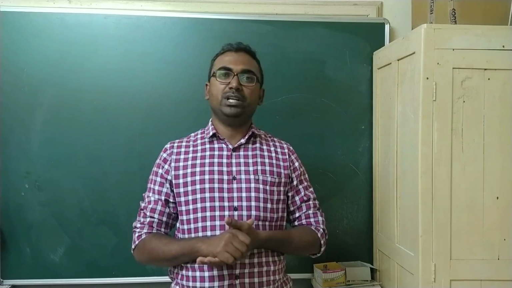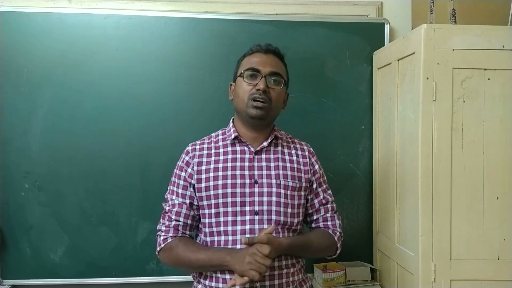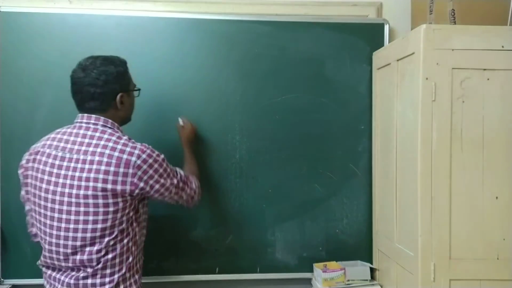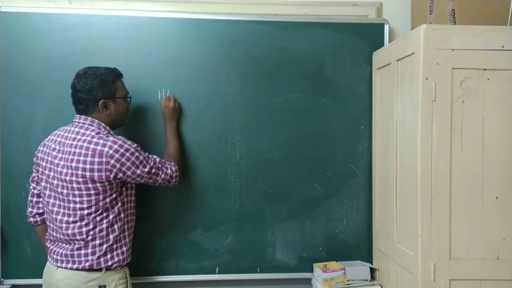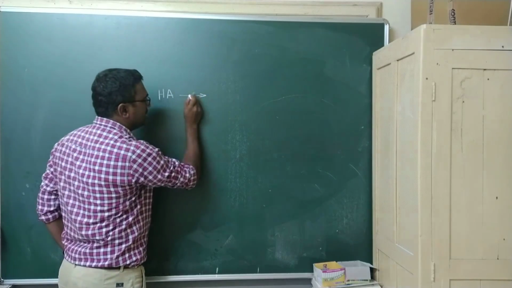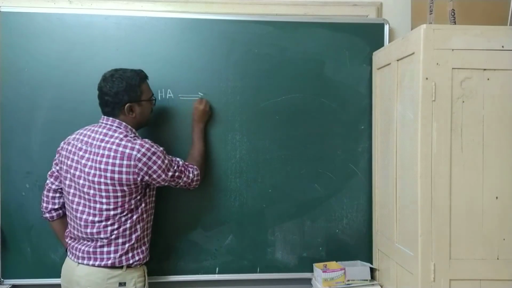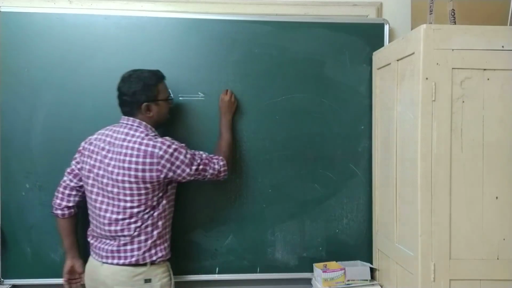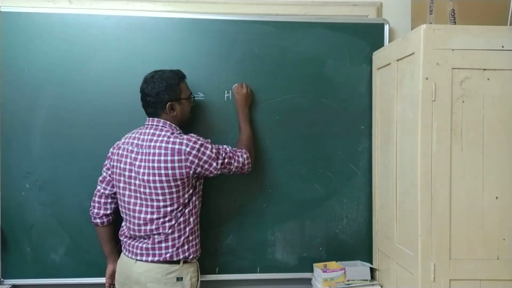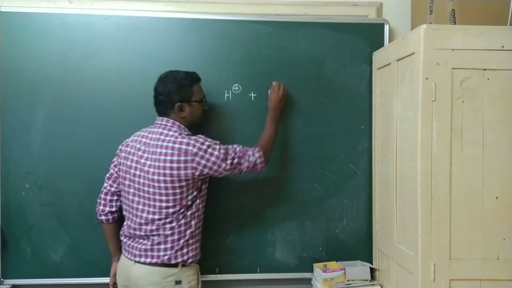Before that we need to see some basic things. Suppose I have one acid, HA, and at equilibrium it will dissociate as H plus and A minus.